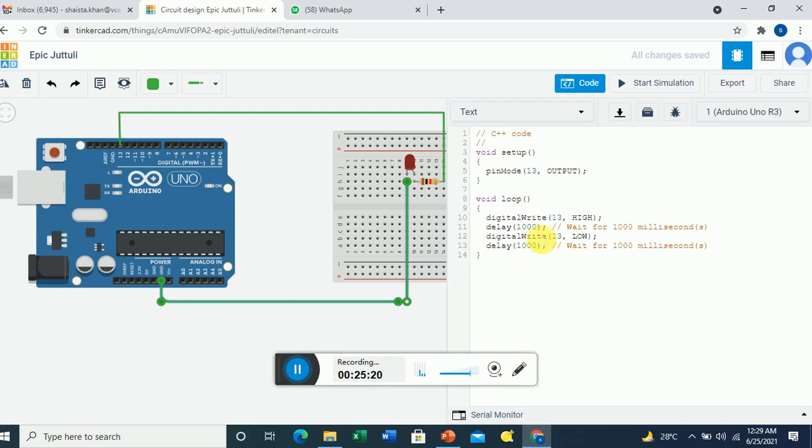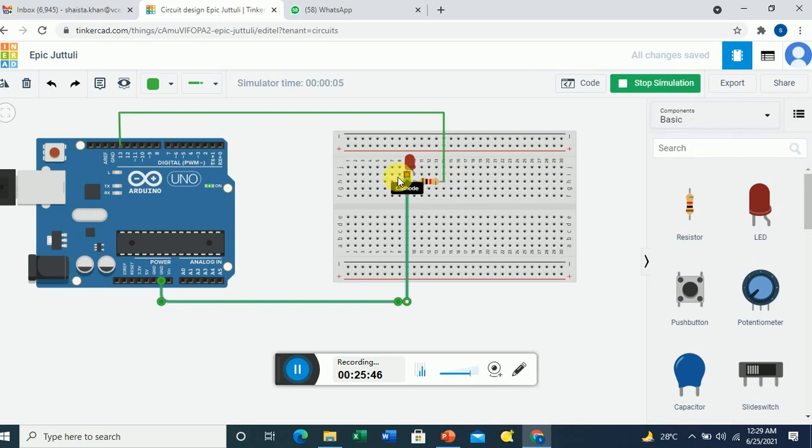But as I said, we have to define pin number 13 as output, then high, then delay for 1 second, then low, and then delay for 1 second. So that means our program is ready. We can say this is a sample program. After this, you just have to start the simulation. Once you start the simulation, you can observe that the LED has started to blink.